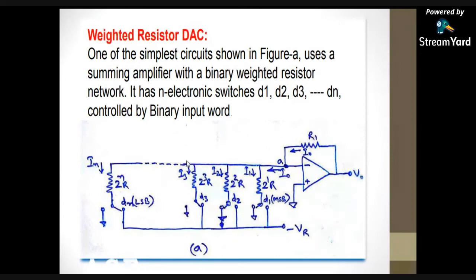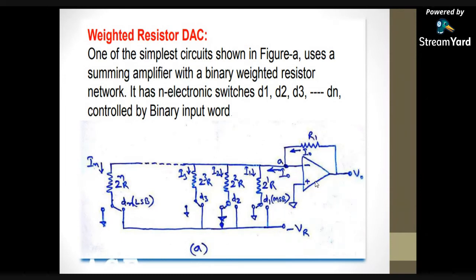That means only 3 resistors are present: 2 power 1 R, 2 power 2 R, 2 power 3 R. So the output is V naught equals minus RF by R into (B1 by 2 power 1, B2 by 2 power 2, B3 by 2 power 3). This is the output voltage equation for the 3-bit DAC. Have you understood?